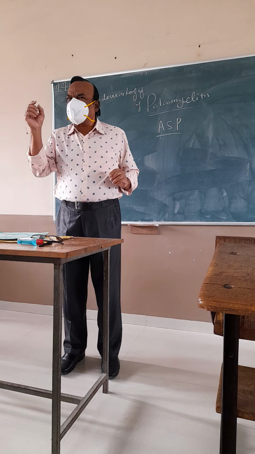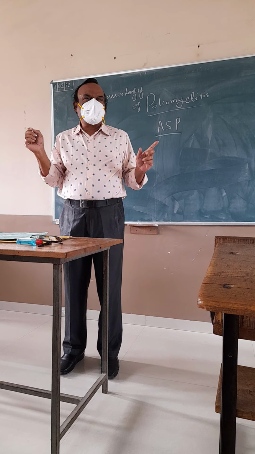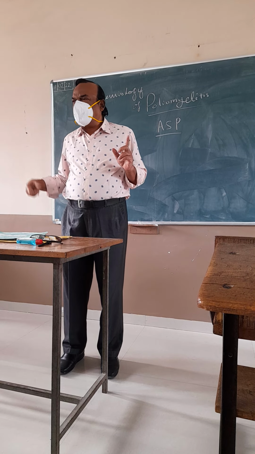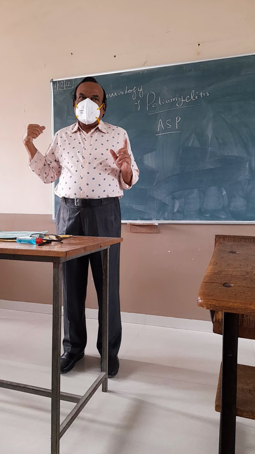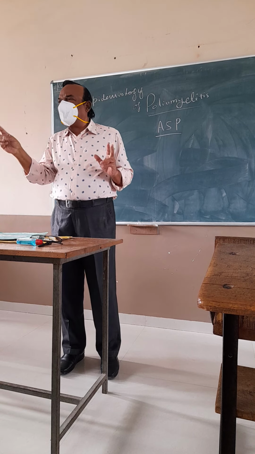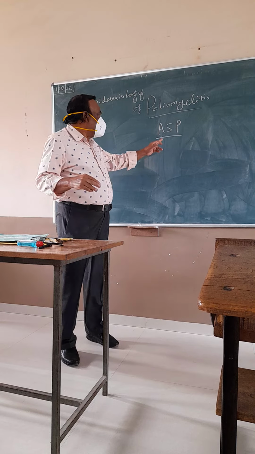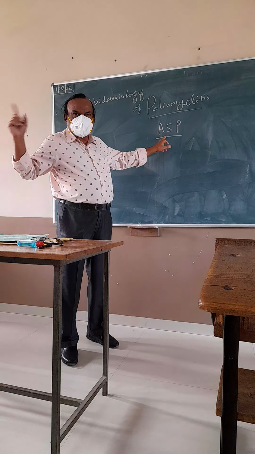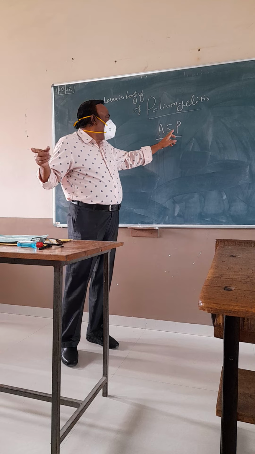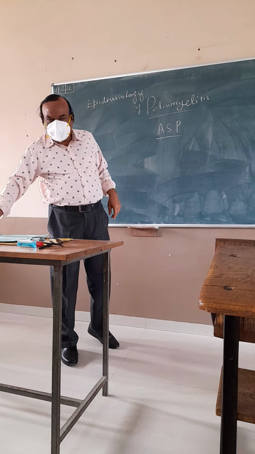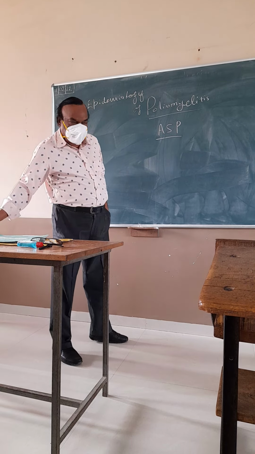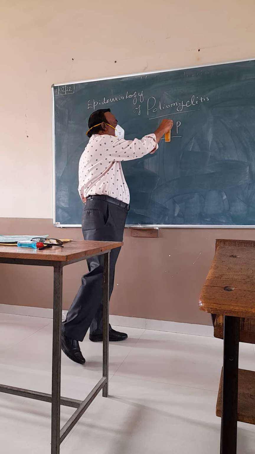And that paralysis is very specific. It is asymmetrical, either one leg or one hand. Bilateral polio paralysis is rarely seen. So it is asymmetrical, one-sided. Flaccid paralysis, AFP, asymmetrical flaccid paralysis.